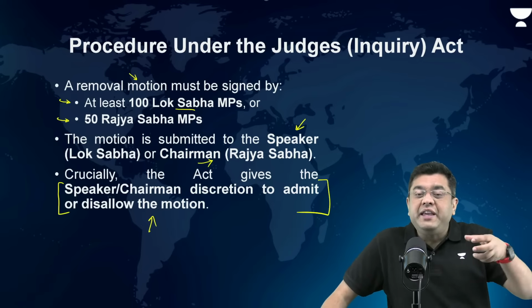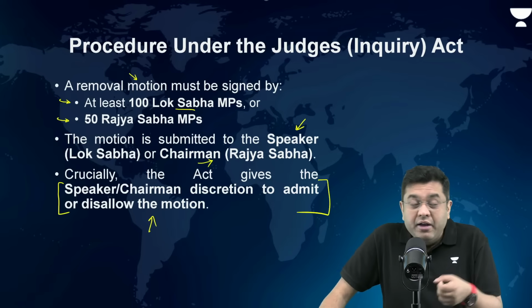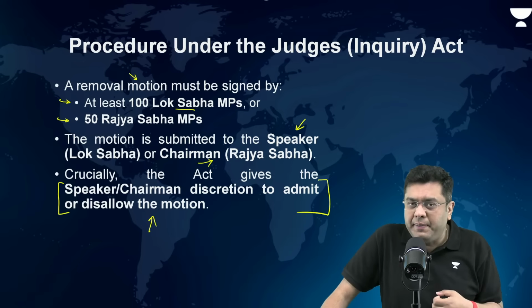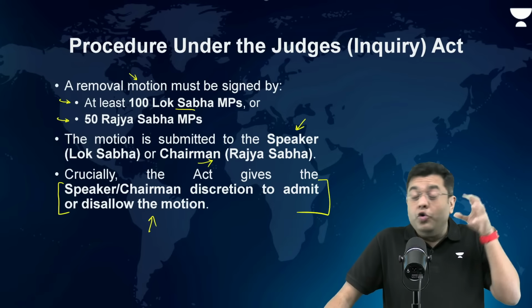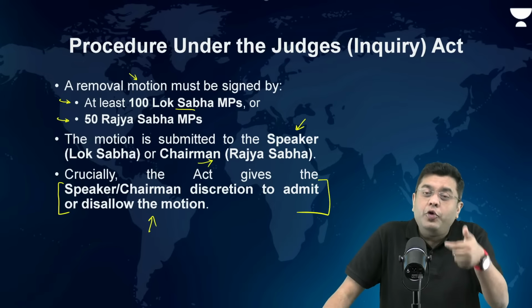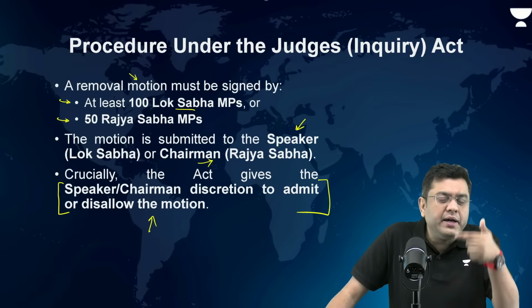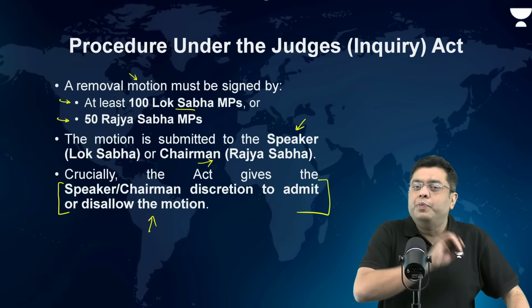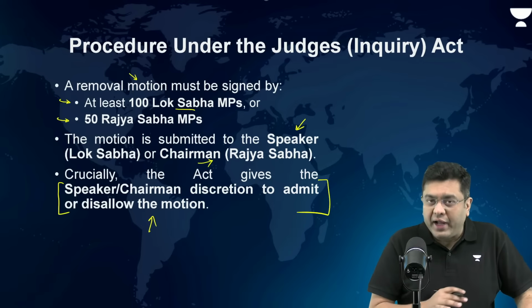Now, on what basis will the Speaker accept that motion for removal, or on what basis will the Speaker reject that? After all, the Speaker doesn't have the power of inquiry. Only after the Speaker or the chair accepts it will an inquiry committee be created. A three-member inquiry committee will be created. Now, that will only be the case after the Speaker has accepted it. But on what basis can a Speaker accept or reject it? That is where there is a loophole. That is where it goes silent.